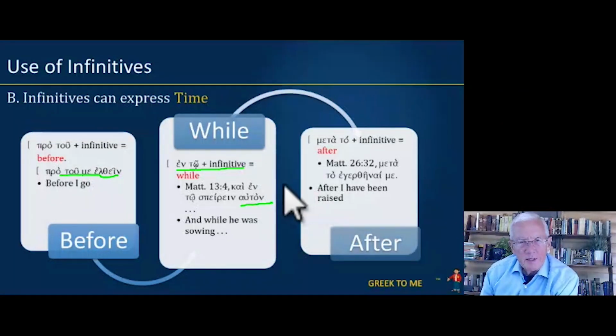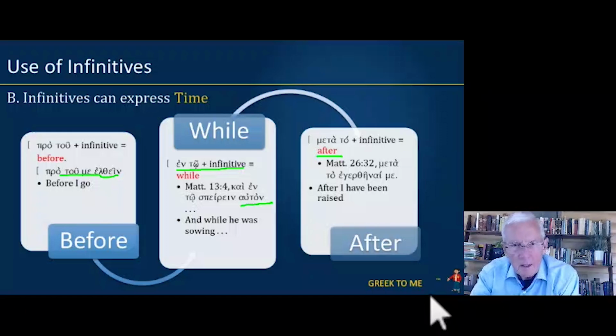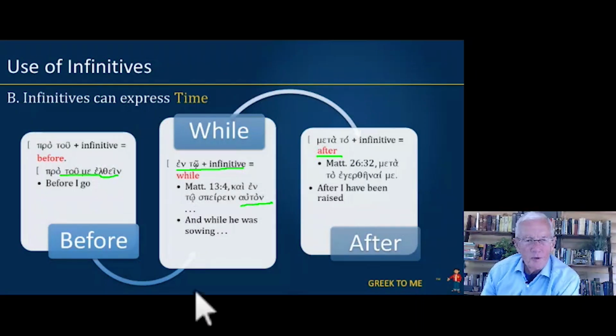Then from Matthew 26:32, we have meta to plus an infinitive, and this means after. So the text there, let's pronounce it, meta to egerthenai me. Me is the accusative that becomes the subject of the infinitive. After I have been raised. So notice again, before, while or during, and after. They can express time.